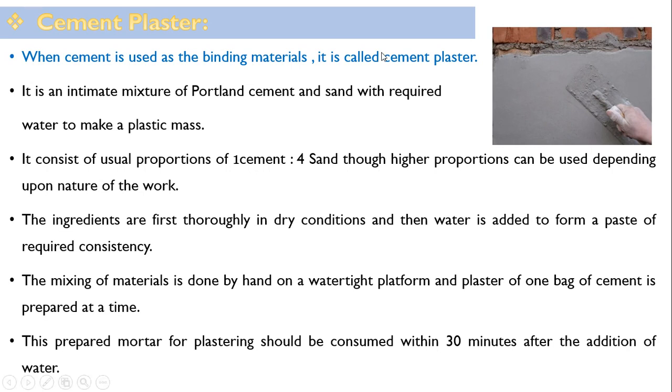So here you can see, this is the masonry surface and here plastering is done. Normally plastering is started from the top, not from the bottom. Here this instrument is called a trowel. This is called a float.